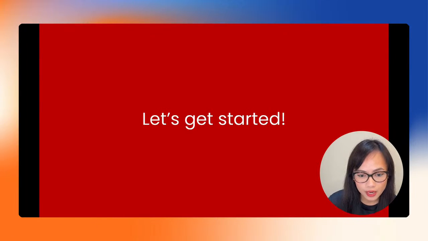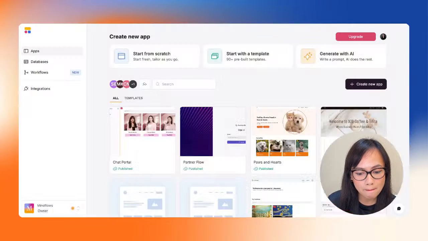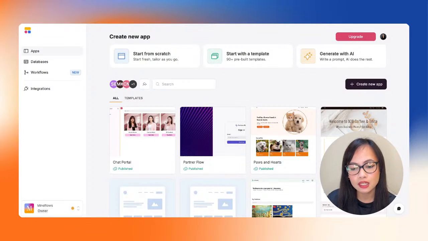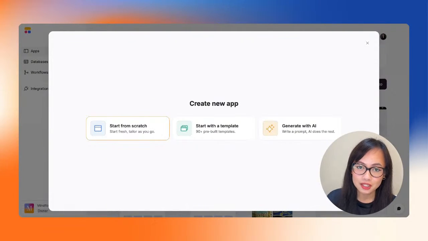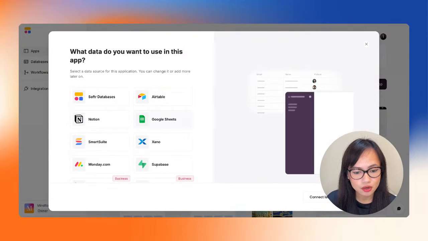So let's go ahead and go to Softr Studio. There we are. The very first thing that we're going to do will be to create the new app, and we can do that by clicking new app right here. Let's start from scratch and see where this goes. We have Softr Databases in here. That's what we're going to be using.